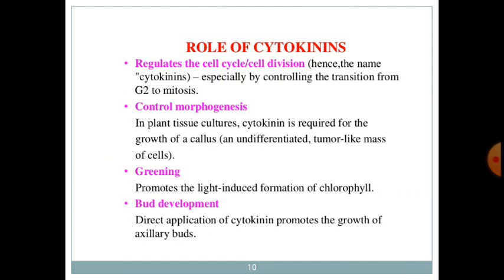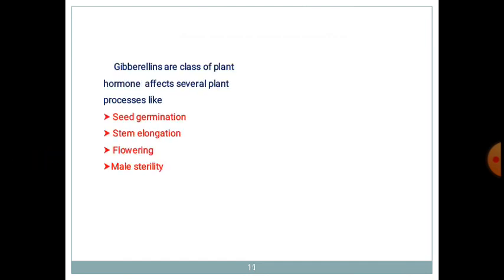Next, it also plays an important role in the greening of plants, as it promotes the light-induced formation of chlorophyll. That chlorophyll pigment is essential for the green color, and that is given by this cytokinin. Then in some plants, in bud development, direct application of cytokinin promotes the growth of auxiliary buds. These are the roles played by cytokinin.